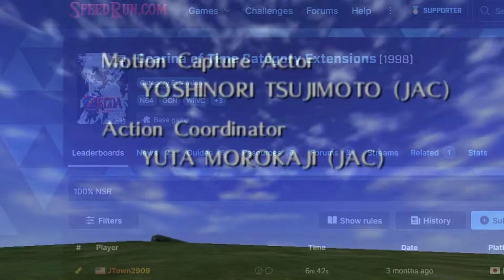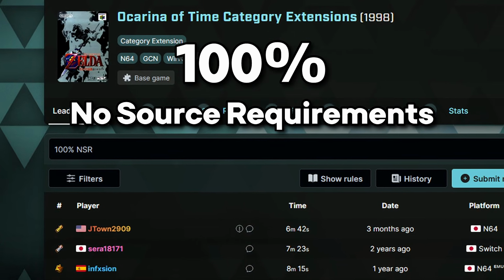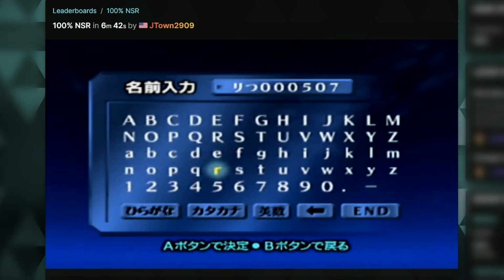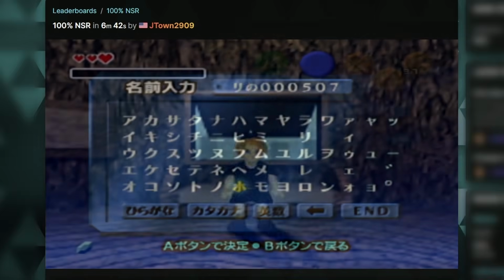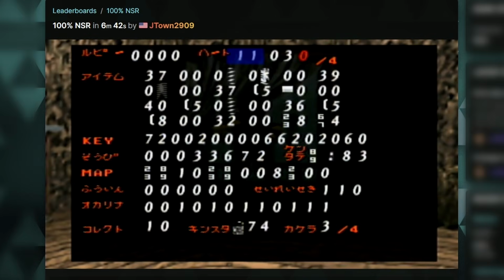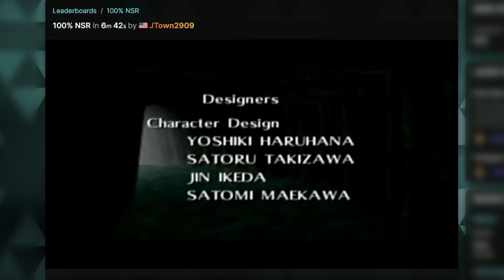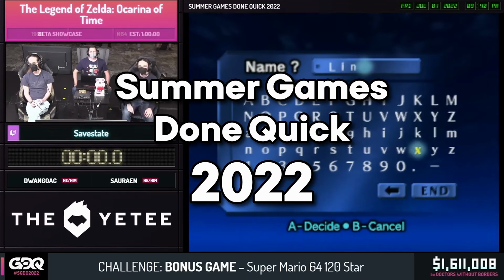One of the only other categories in the game to use ACE would be 100% no source requirements, which would make use of a second file name mid-run to unlock the file name character limit, so they could write with the virtual keyboard whatever code they wanted. This would grant them access to a debug menu so they could collect everything in the game and beat it in under 7 minutes. But there'd be one more big thing the people who make tasks for Ocarina of Time would have up their sleeve.